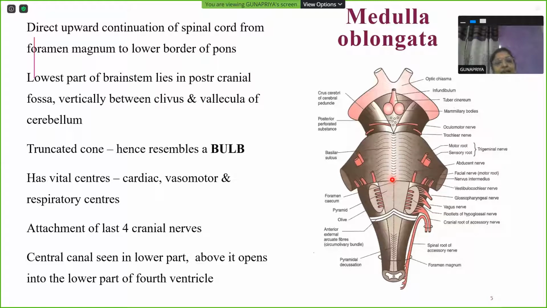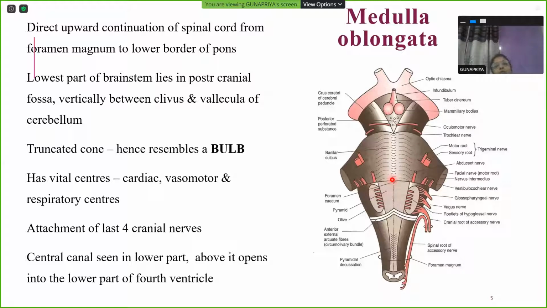The lowest part of the brainstem lies in the posterior cranial fossa, vertically between the clivus, a bony sloping area in the posterior cranial fossa, and the vallecula of the cerebellum. It's a truncated cone which resembles a bulb. That's why it's known as medulla. The word medulla oblongata refers to a truncated cone which appears like a bulb.